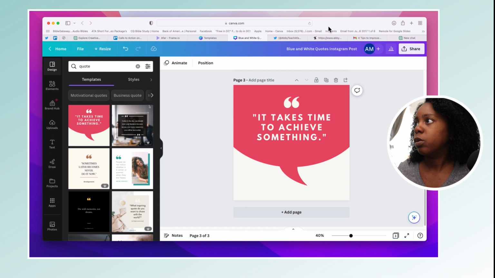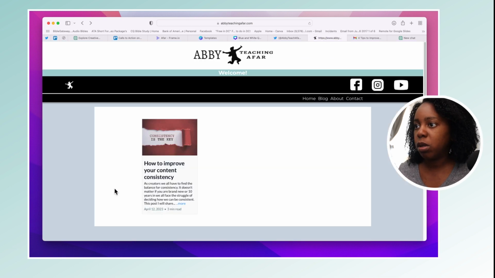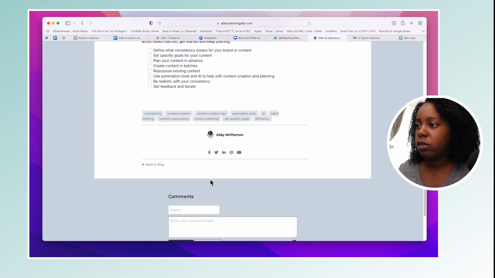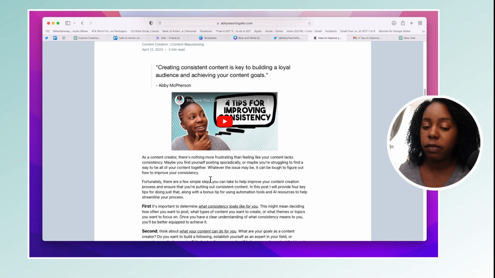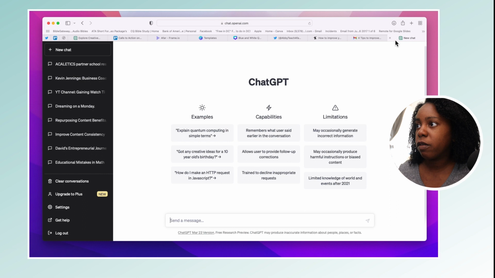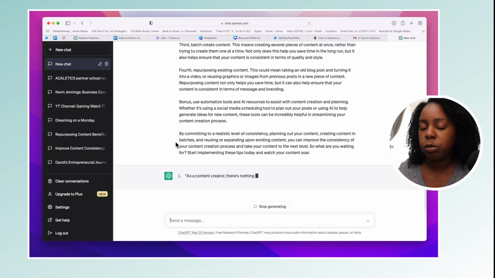The next place we're going to look for quotes is, let's say you have a blog, which I have. Go to your blog, find something here, click into it, and you can find something interesting in here. Now, if you are having trouble, you don't want to read all of this stuff, here's a quick tip. Grab all of the text and go on over to our friend ChatGPT and say, hey, please give me 10 quotes from this text. ChatGPT will do its thing.